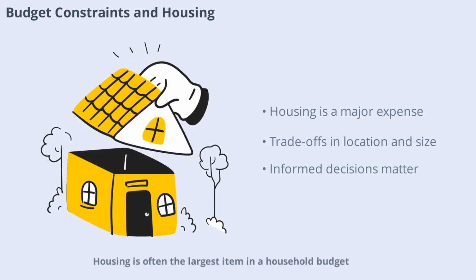Housing is often the largest item in a household budget. Budget constraints influence decisions about renting versus buying, location, and size. Rising housing costs can force families to make tough trade-offs, such as living farther from work or choosing smaller spaces. Understanding your budget constraint helps you make informed housing decisions that fit your financial situation.